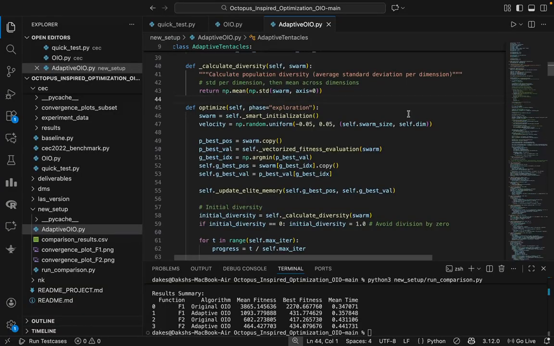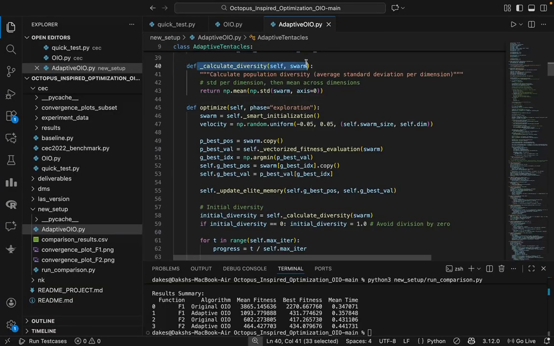First I added this helper function calculate_diversity. It takes the current position of the swarm as input and computes the standard deviation across all dimensions. It then averages them to give us a single number, which we call the diversity score, and that represents how spread out the swarm is.